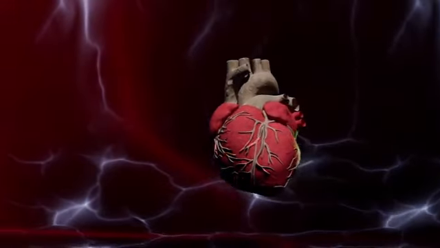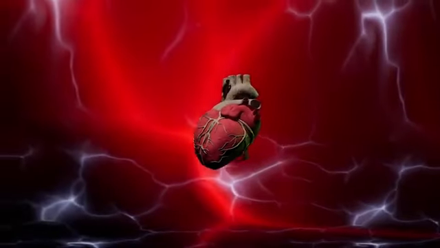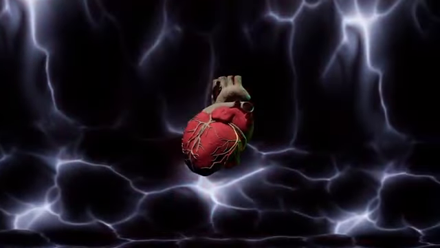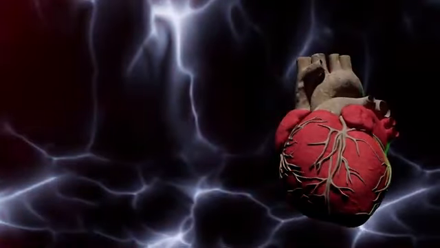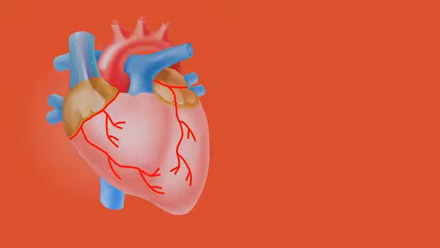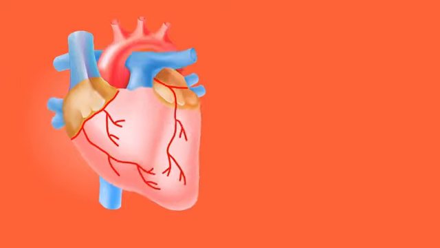The heart muscle suffers. With the blood supply cut off, the heart muscle begins to die. This process typically begins within 15 minutes of the blood flow being interrupted. Damage to the heart: if the blockage is not cleared quickly, the heart muscle will start to deteriorate.